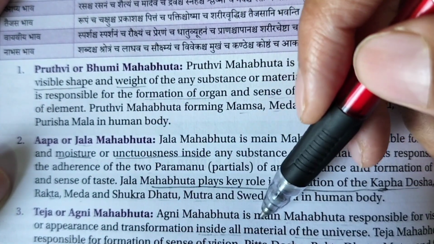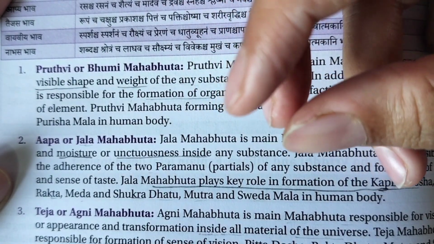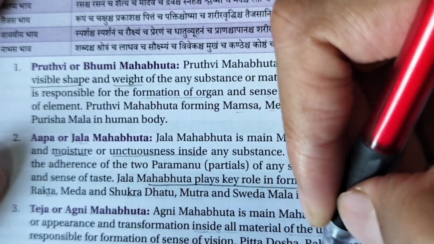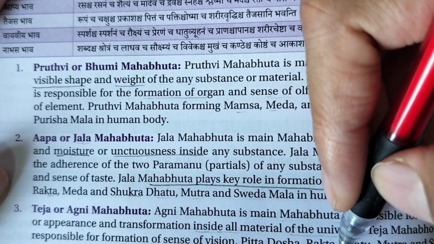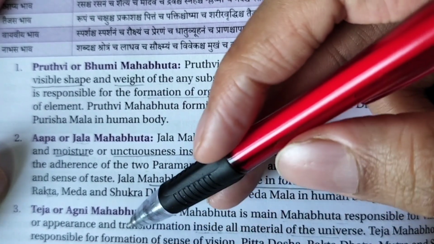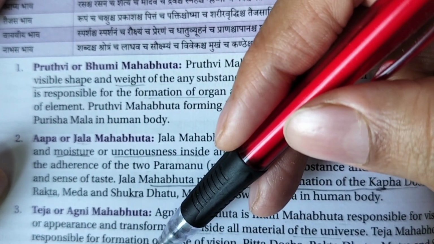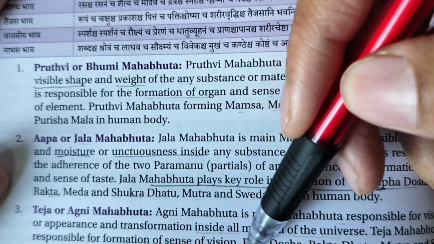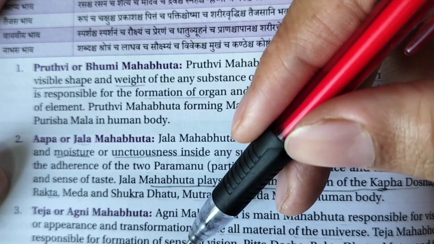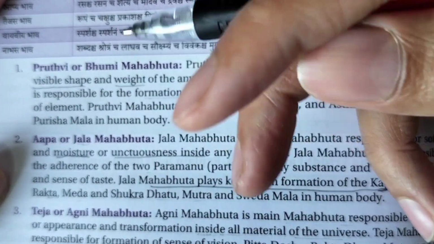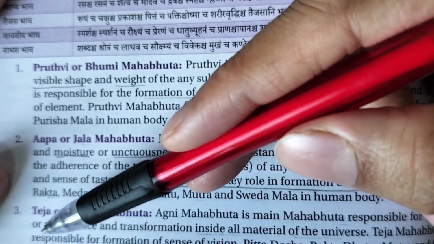Tej or Agni Mahabhut. Agni Mahabhut is the main Mahabhut. We know that for the digestion, or compared with the Pitta dosha, it has also been compared with the Agni or Tejas Mahabhut. So Rakta also, because it is Ashraya Sambandha, Rakta also comes under the Teja Mahabhut, Mutra, Sweda, Mala, Teja Mahabhut, and most importantly, Teja Mahabhut is the root of all kinds of digestion and transformation inside the human body, right? So any kind of digestive fire or digestion happens due to the Teja Mahabhut.